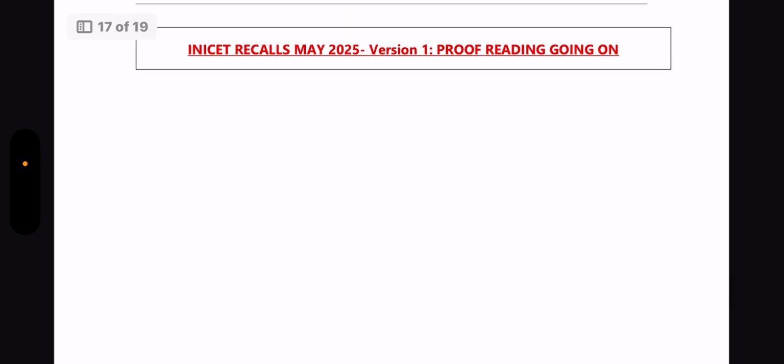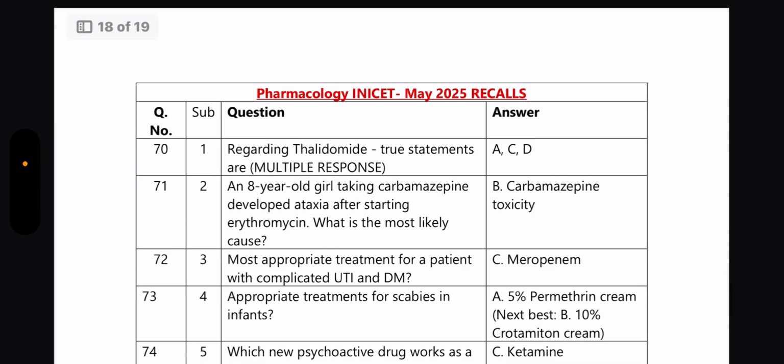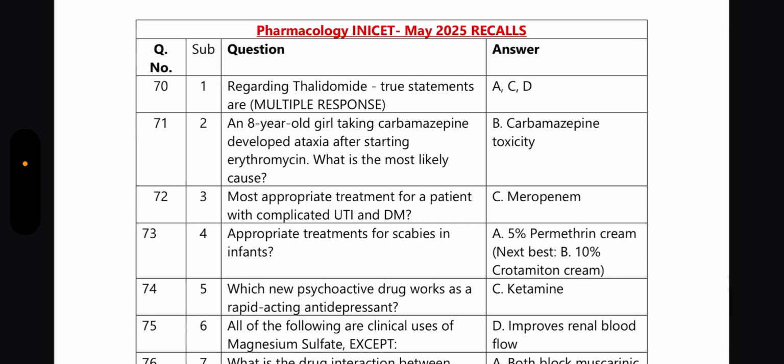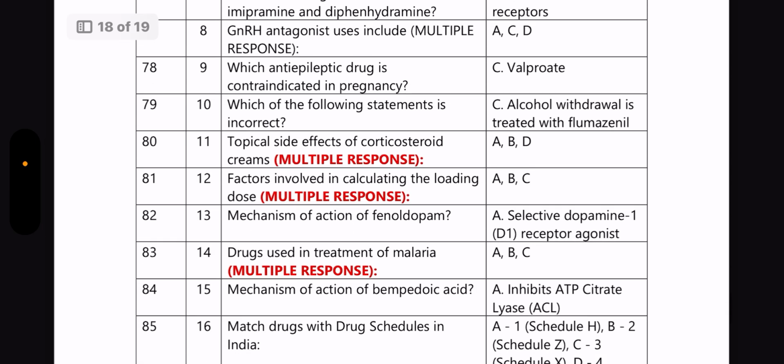So that's it, guys, and proofreading is still going on for the recall questions of version 1, and here I have provided, as mentioned previously, the question with just the answer so that it will be easier for you to check if you have got the correct answer and to find out your total number of correct responses.